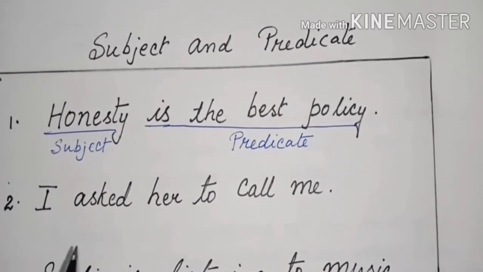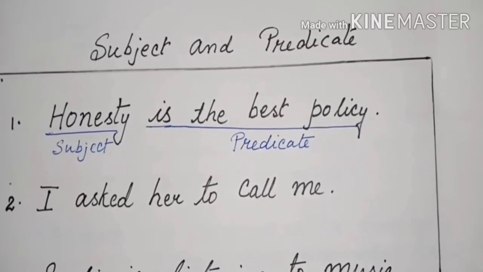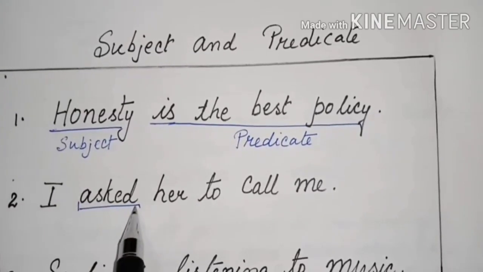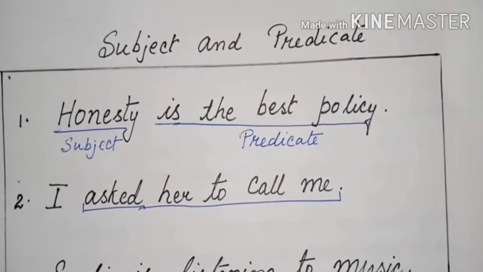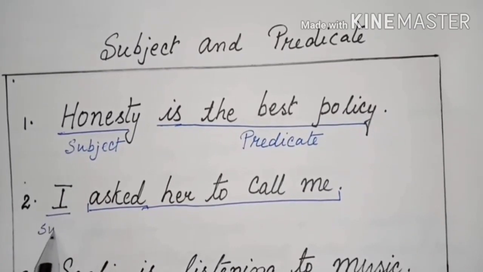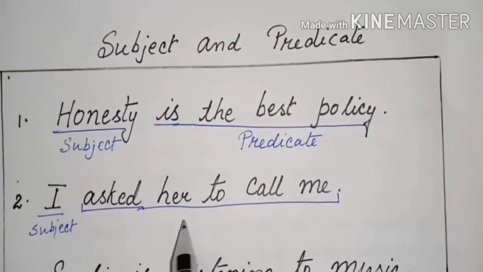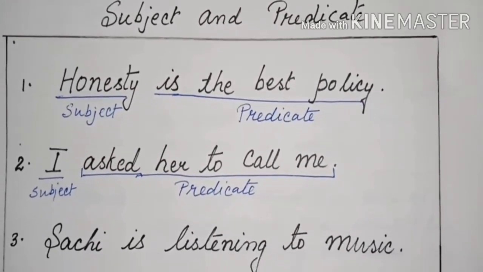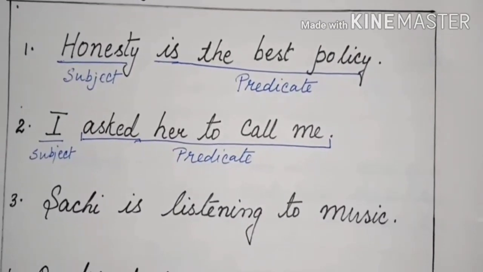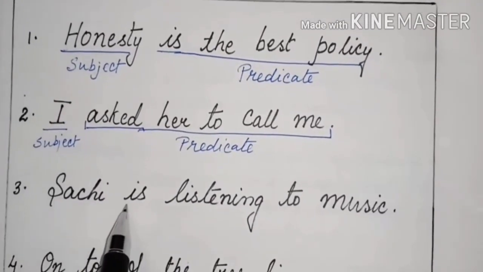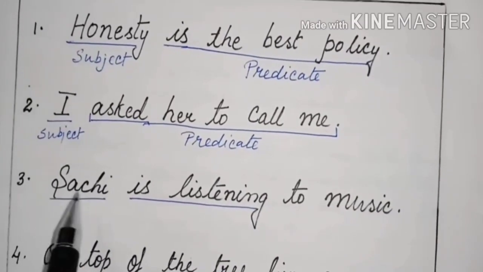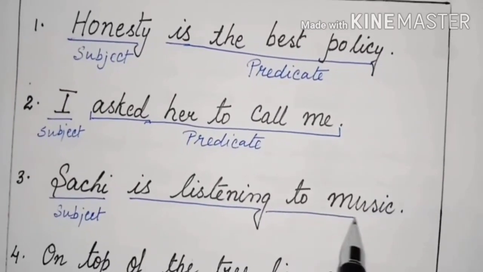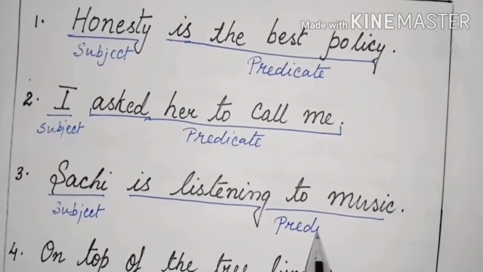Second sentence. I asked her to call me. The verb here is asked. So, who asked? I asked. Quite clear. Subject and the predicate. Sachi is listening to music. Who is listening? Sachi. The remaining part is the predicate.